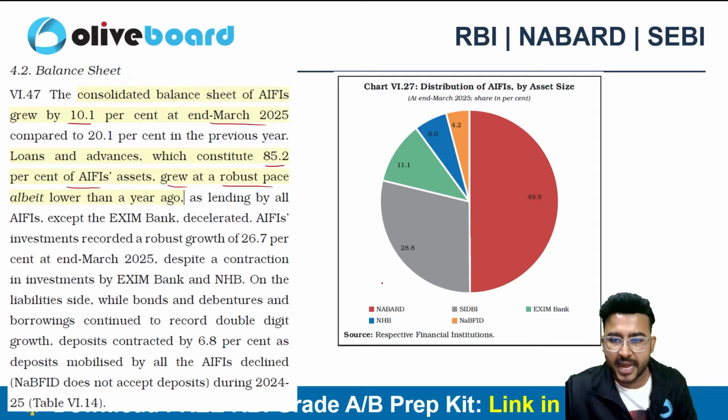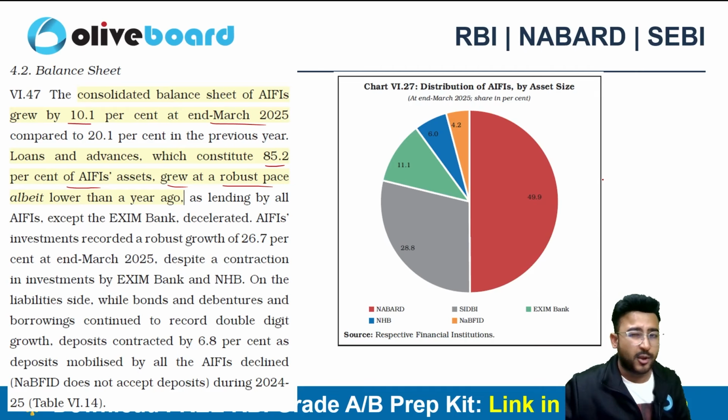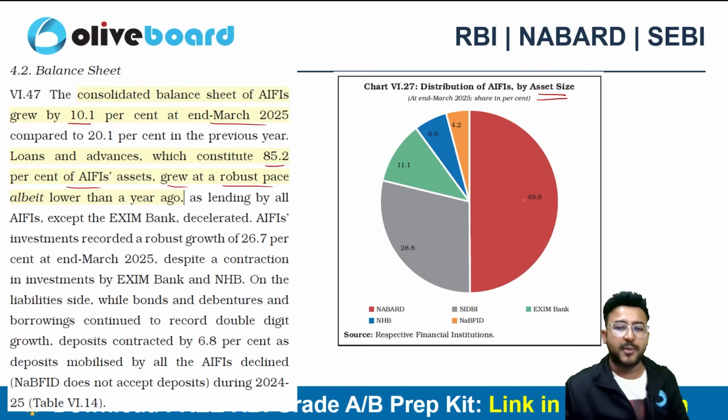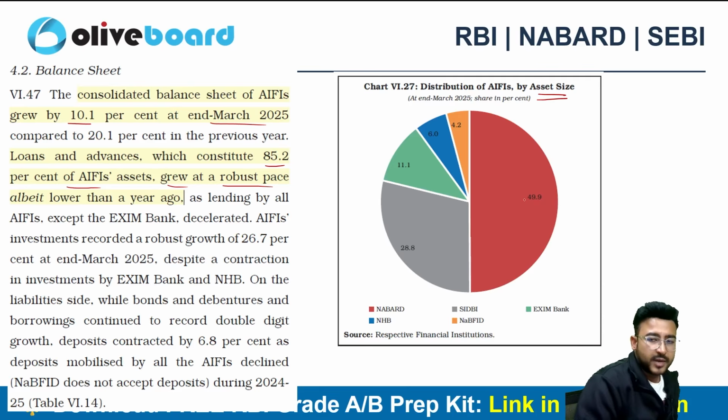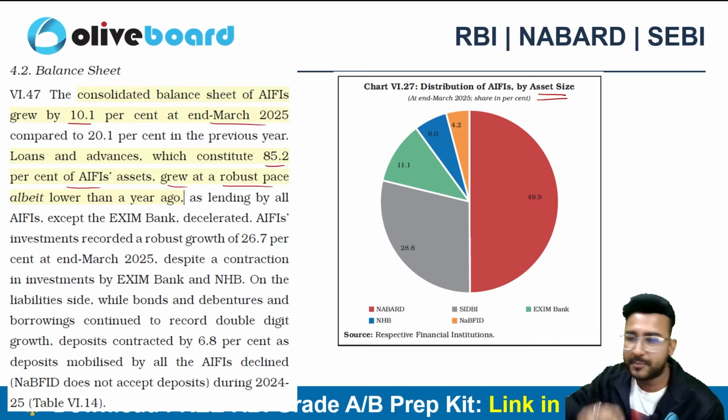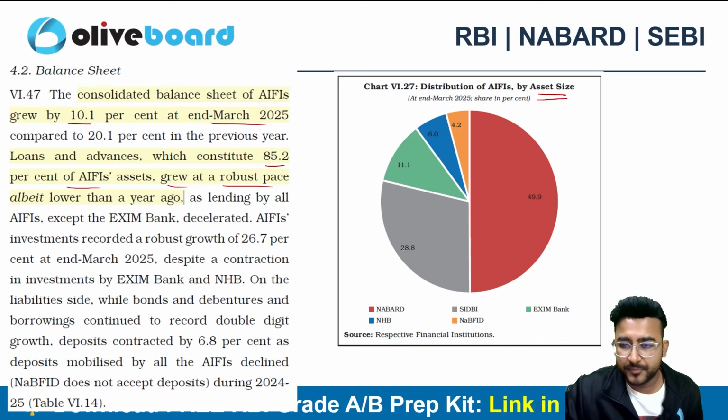And here we can see that NABARD is already commanding 49.9, almost 50%, right? In terms of asset size, NABARD is having 50% of the total AIFI, then SEBI, and then we have EXIM, NHB, and the smallest one will be the NABFID. Why?